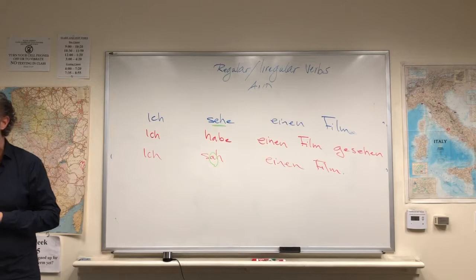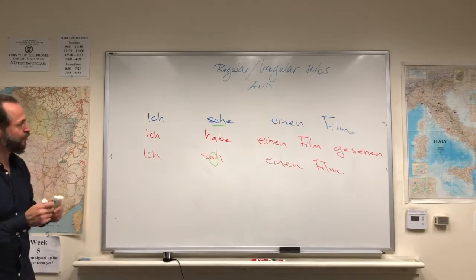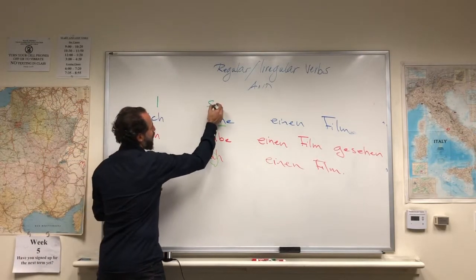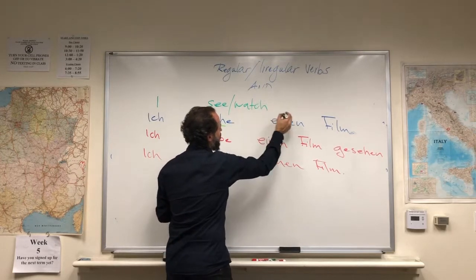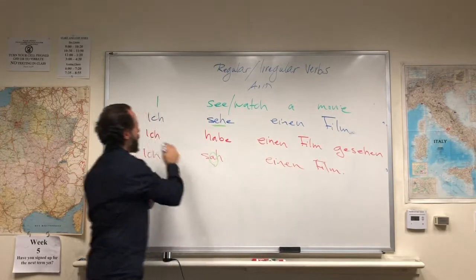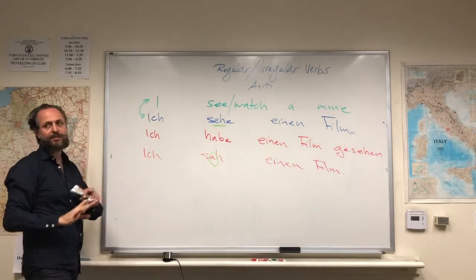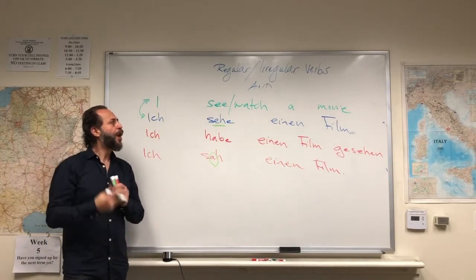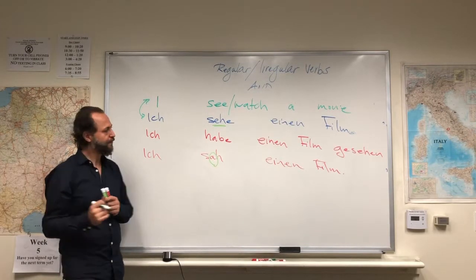Yes? Sorry, could you summarize each and translate each one again? Sure. So, ich sehe einen Film means I see or watch a movie. This is a 100% correspondence. There is no change. Present tense is present tense. You can understand it also as present continuous: I'm watching, I'm seeing a movie.